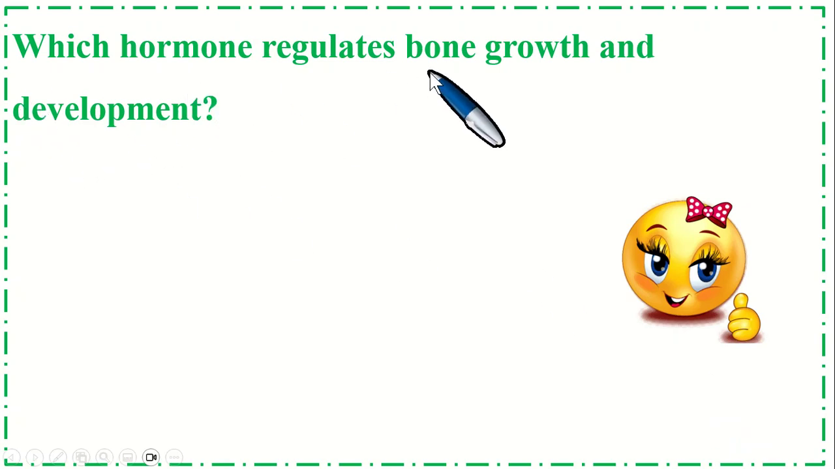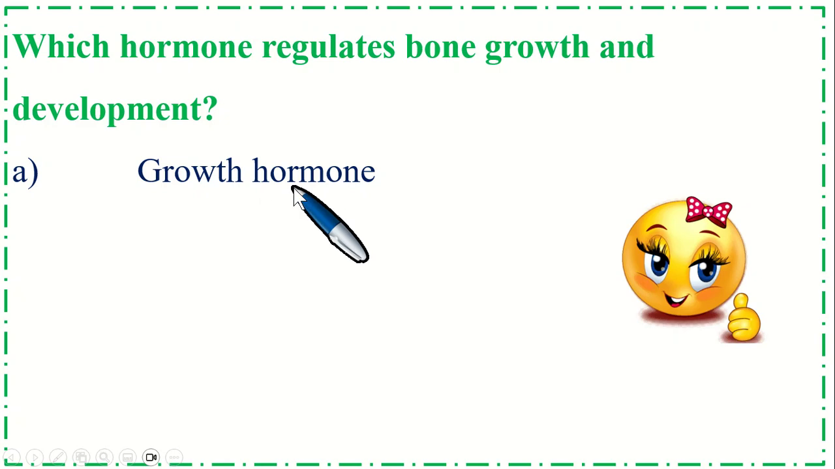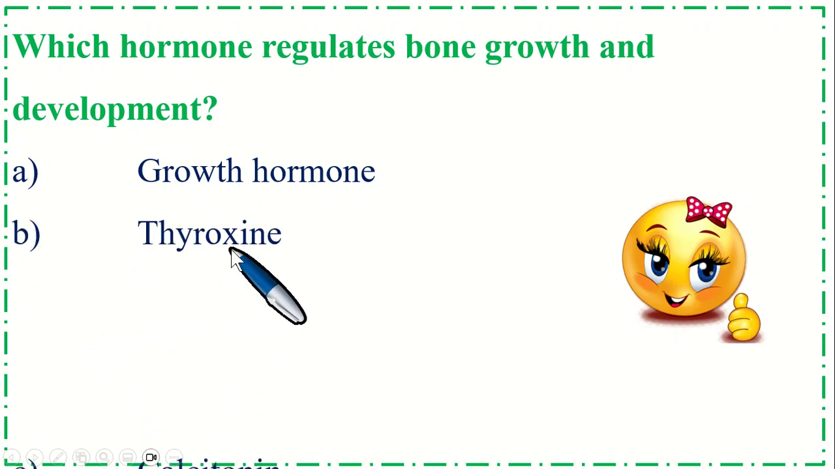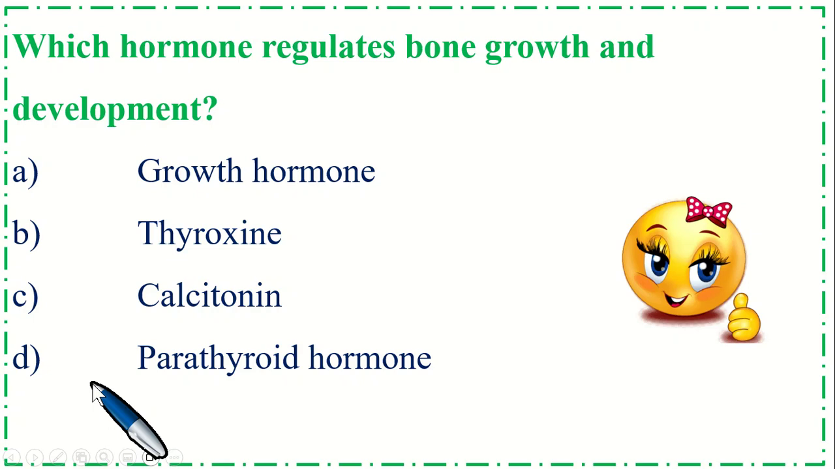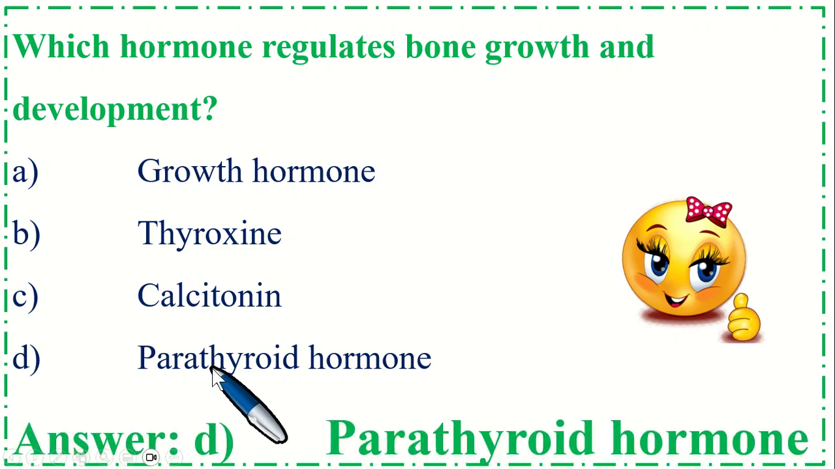Which hormone regulates bone growth and development? Option A, growth hormone, B, thyroxine, C, calcitonin, and option D, parathyroid hormone. So the correct option is D, parathyroid hormone.